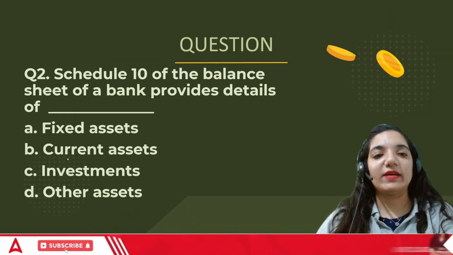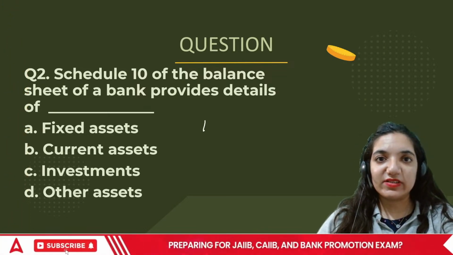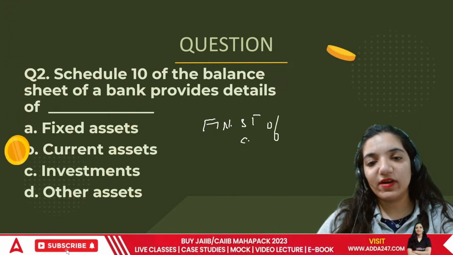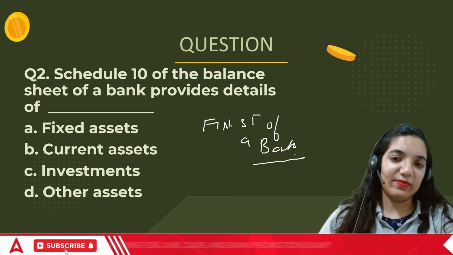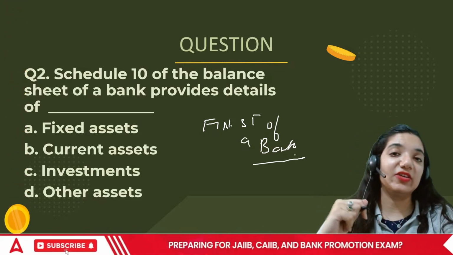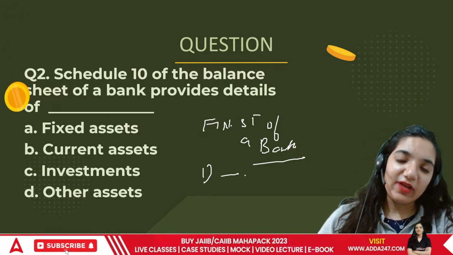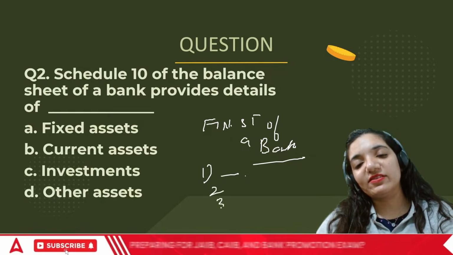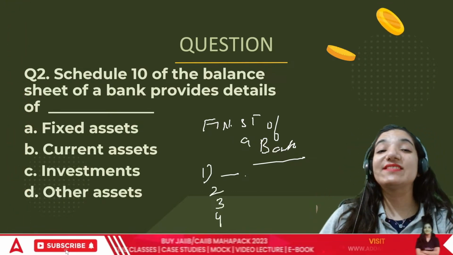Here comes the next question. In the case of financial statements of a bank, or we can say a banking company, it has defined schedules. That means the first schedule has to be the shares, then the second is defined, the third is defined, the fourth is defined. All these have specific serial numbers.